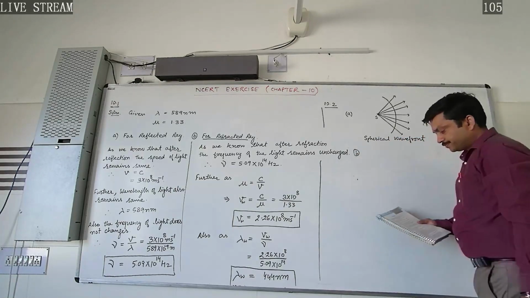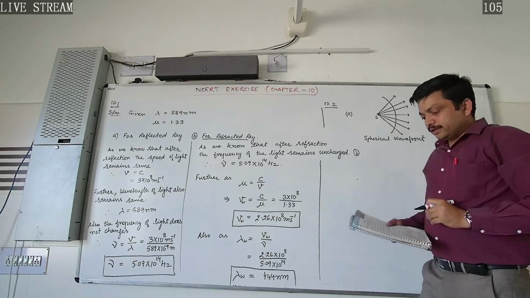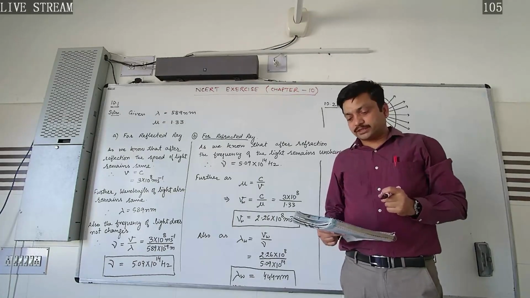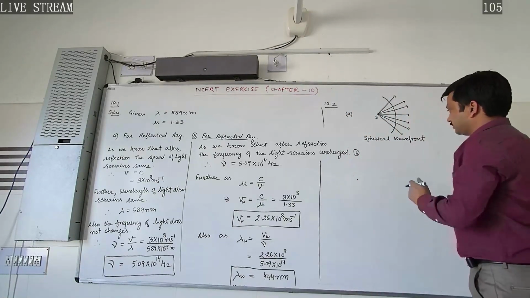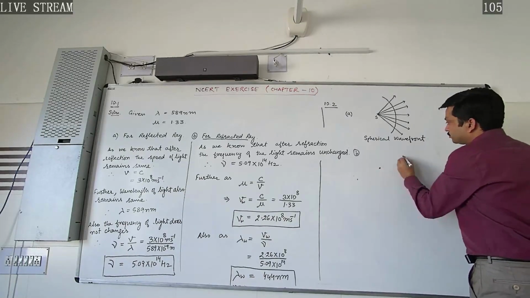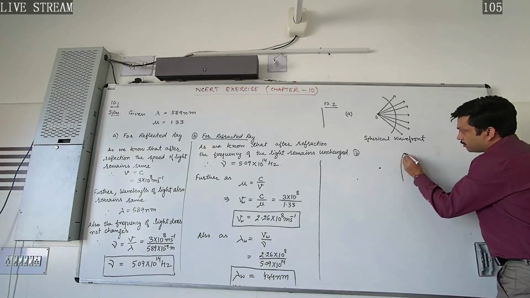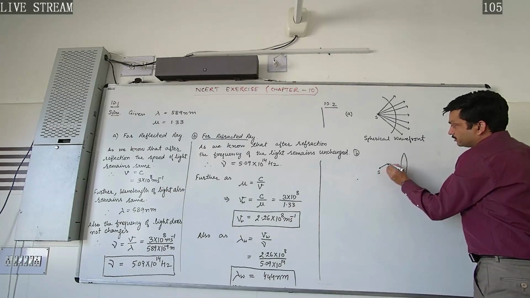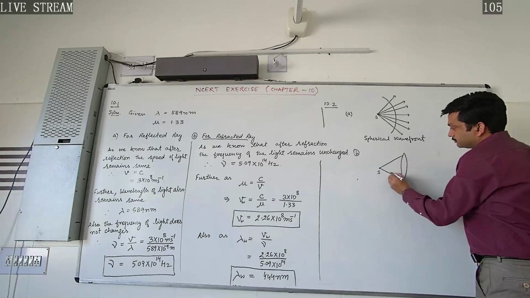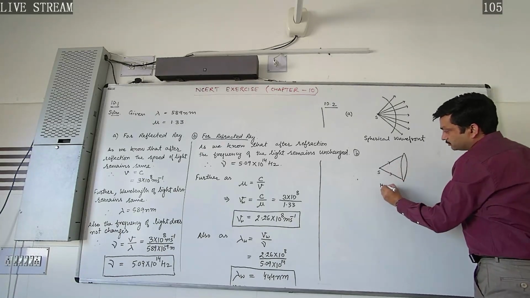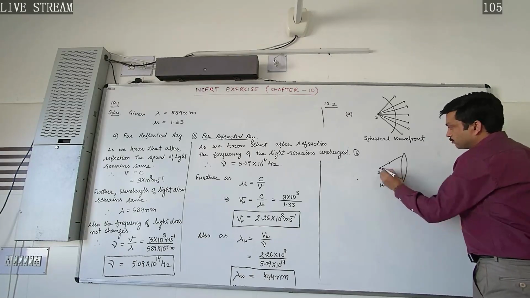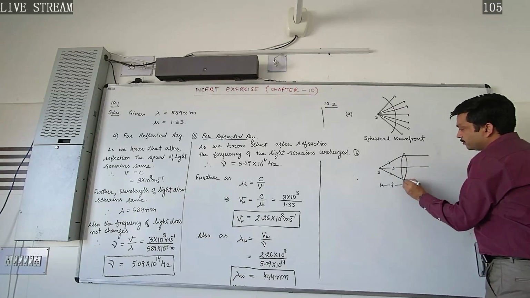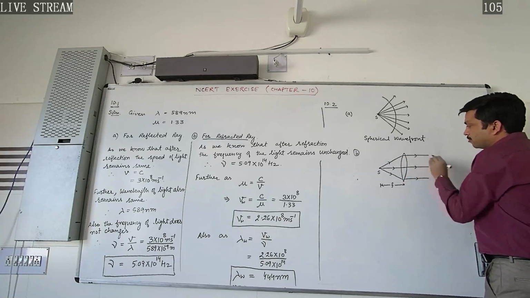Let's move to part B. In part B, it is asked what would be the shape of the wavefront if the light emerges out from the convex lens when a point source is placed at its focus. This is our convex lens, and this is the point source. So rays of light are going like that. If it is placed at the focus, what would happen here? After suffering refraction, the rays of light will be in the form of a parallel beam.